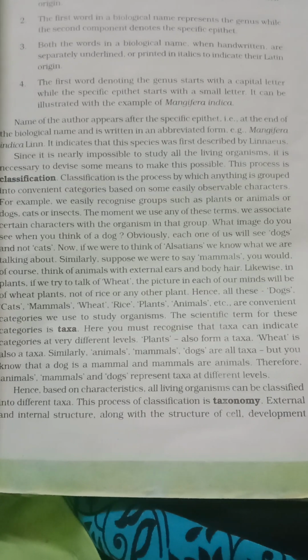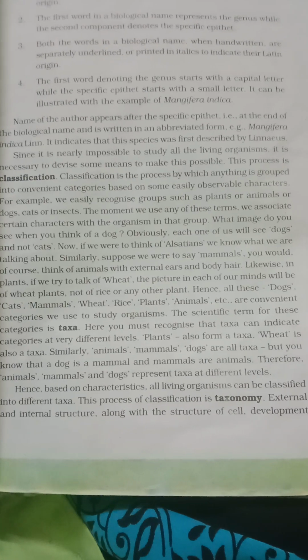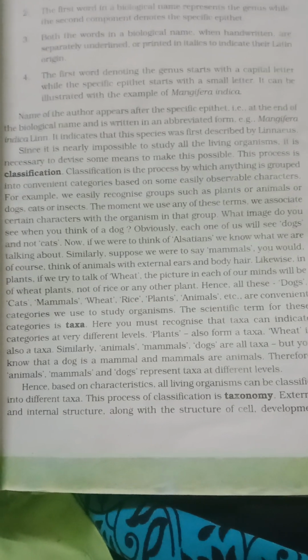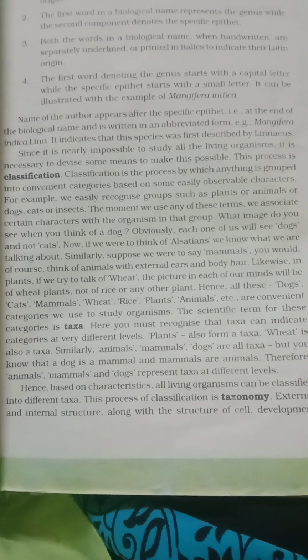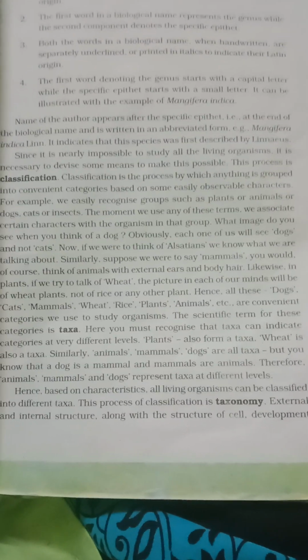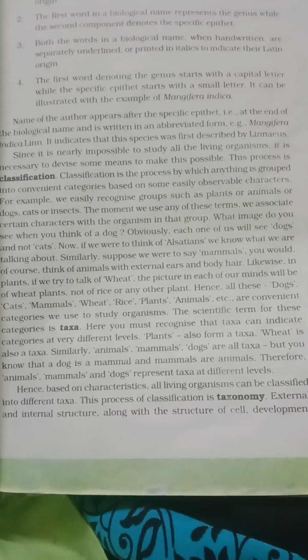Here you must recognize that taxa indicate categories at different levels. Plants also form a taxon. Wheat is also a taxon. Similarly, animals, mammals, dogs are all taxa. But you know that a dog is a mammal and mammals are animals. Therefore, animals, mammals, and dog represent taxa at different levels.